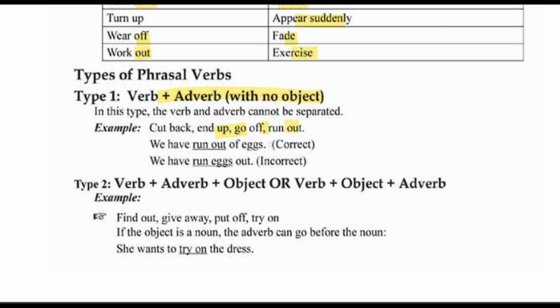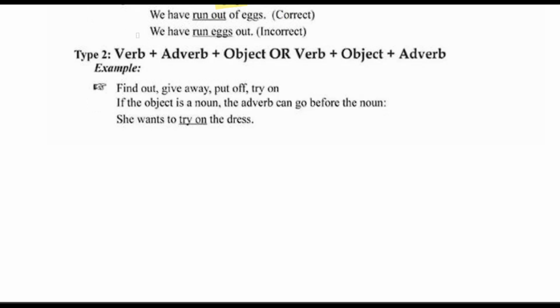So we have run out of eggs. So we cannot say that we have run eggs out. Means it is incorrect. Verb and adverb cannot be separated from each other. Then is verb plus adverb plus object, or verb plus object plus adverb. It means verb and adverb can be separated and an object can be inserted. Just say find out, give away, put off, try on.